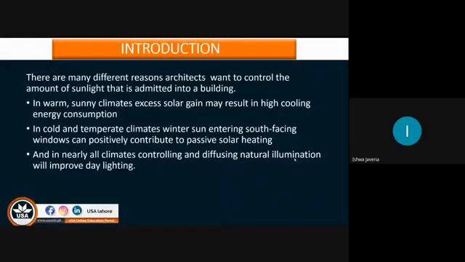So let's begin with the topic, which is solar shading. There are many different reasons architects want to control the amount of sunlight that is admitted into a building. Number one is that in warm sunny climates, excess solar gain may result in high cooling energy consumption. As all of you know, the sun rises from the east and sets in the west, and the sun's angle is on the south side.